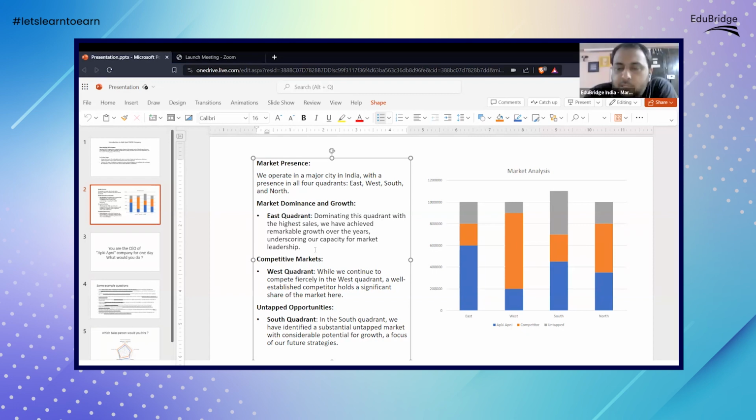So first step, as I've mentioned, we'll try to tap the untapped market in the south region and understand the competitors, and if possible, compete in those competitive areas. Then, if possible, try to launch a new product or make some tweaks in the existing one so that we can compete in that market and increase our market share.